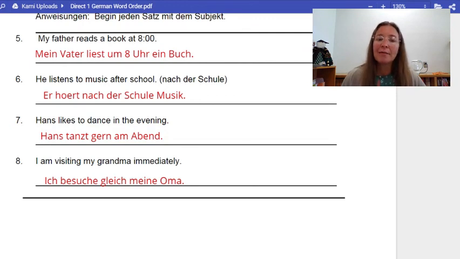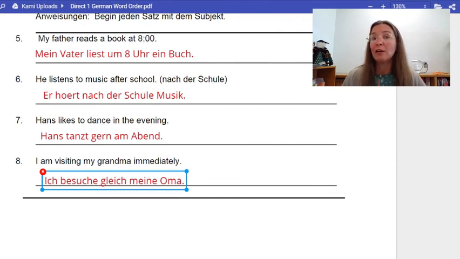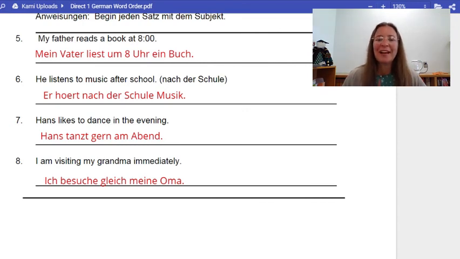Nummer 8. I am visiting my grandma immediately. Okay? Ich is the subject and am visiting. A lot of people here want to put the ich bin, but there are no helping verbs in the present tense in German. So it's just ich besuche. That means I am visiting. Am visiting translates to one verb, besuche. Ich besuche gleich. Gleich means immediately or right away. And then come the leftovers. In this case, it's the object of the sentence. Who's being visited? Meine Oma. Make sure you have an E at the end of the word mein. Remember, Oma is a feminine noun, and it'll get that E. Ich besuche gleich meine Oma. You try it. Ich besuche gleich meine Oma. Sehr gut.